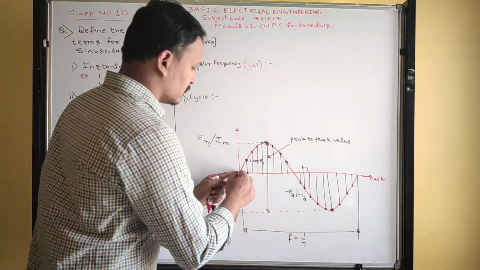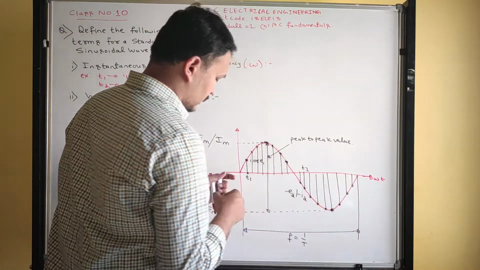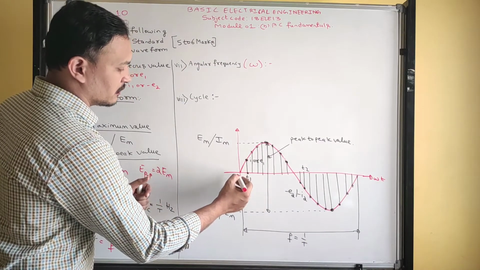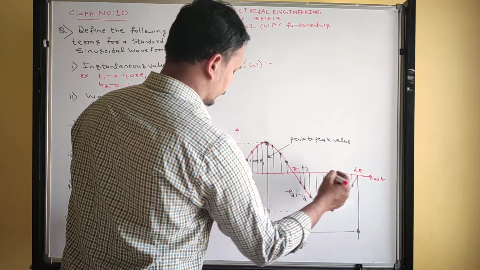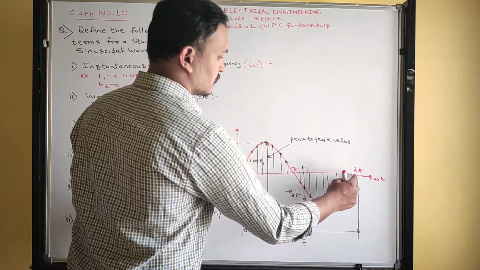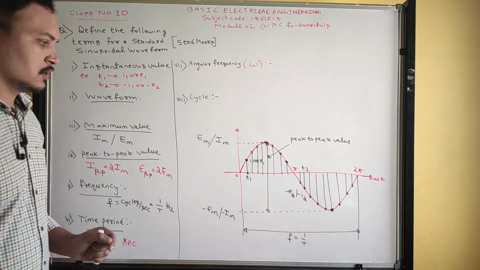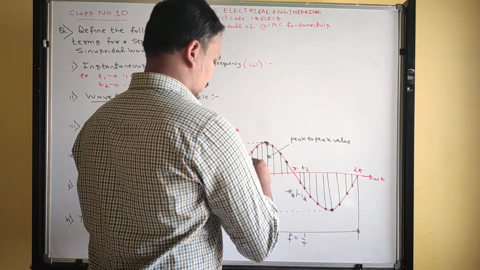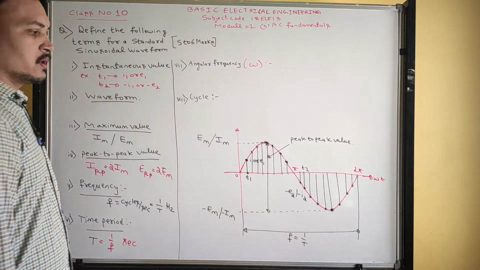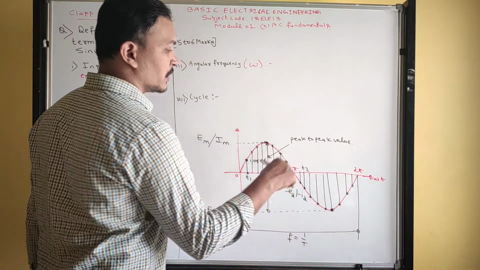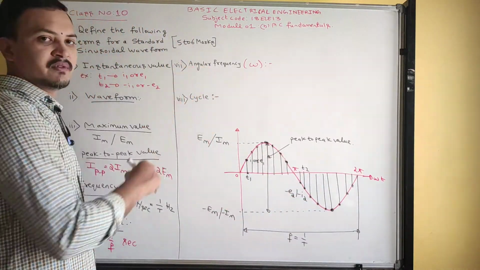Look here, if I represent in radians 0, pi and 2 pi. One cycle covers how many radians? 2 pi radians. So 2 pi radians per second is called angular frequency.